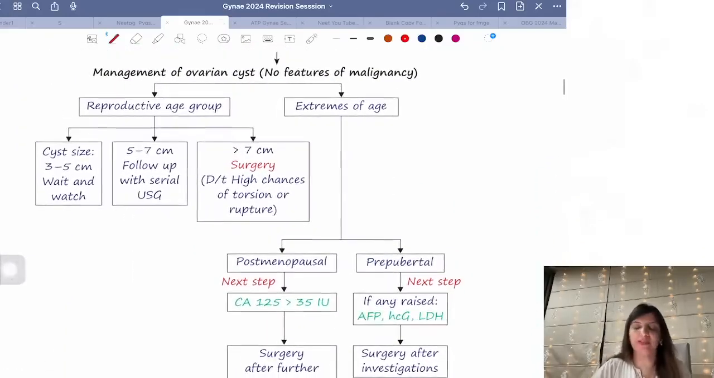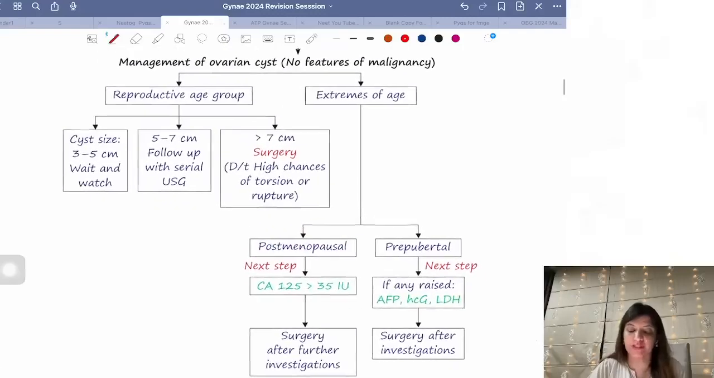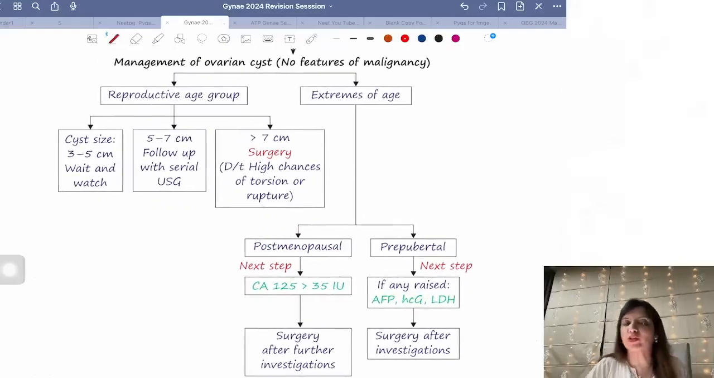Okay, now coming to one very important thing before I go ahead with the management of all these cancers and important stages of all these cancers. If you get a question that you are sitting in the OPD and a female comes to you with an ultrasound which is saying there is an ovarian cyst, that is, there are no features of malignancy, right? What are you going to do?